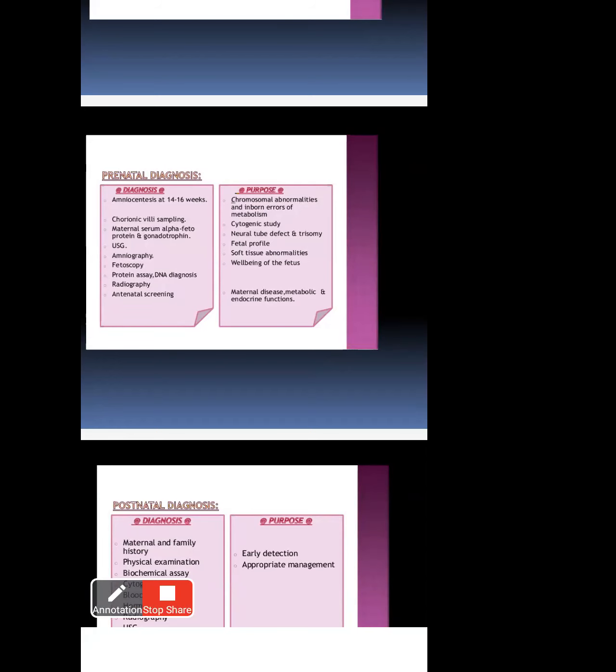And see here, the purpose is chromosomal abnormalities and inborn errors of metabolism. Inborn errors of metabolism are errors present by birth, so at birth time they get the inborn abnormalities. Sometimes chromosomal abnormalities also affect and cause congenital anomalies. Why do congenital anomalies and chromosomal abnormalities occur in a particular person? Because amniotic fluid is also one of the reasons for congenital anomalies.